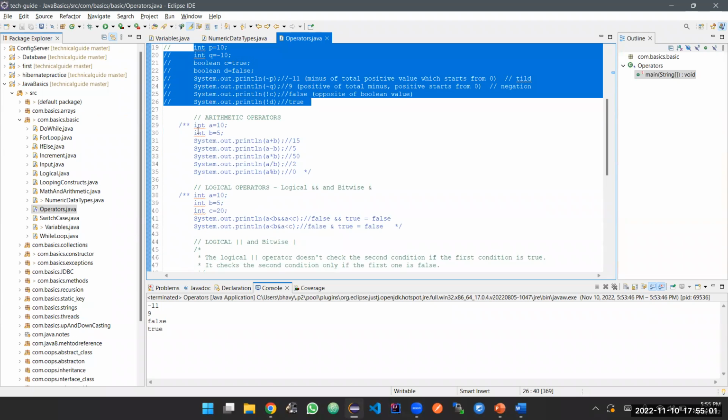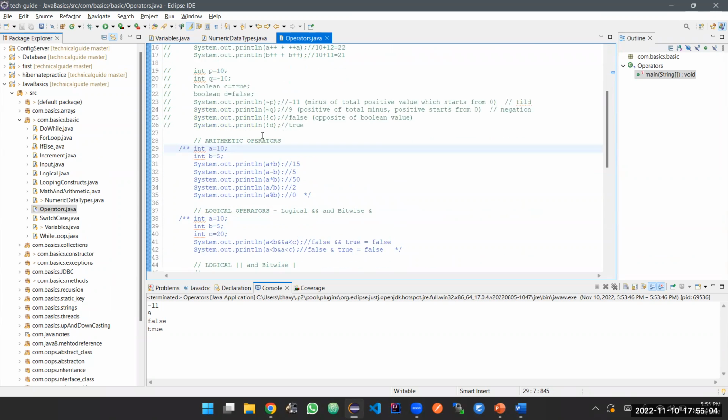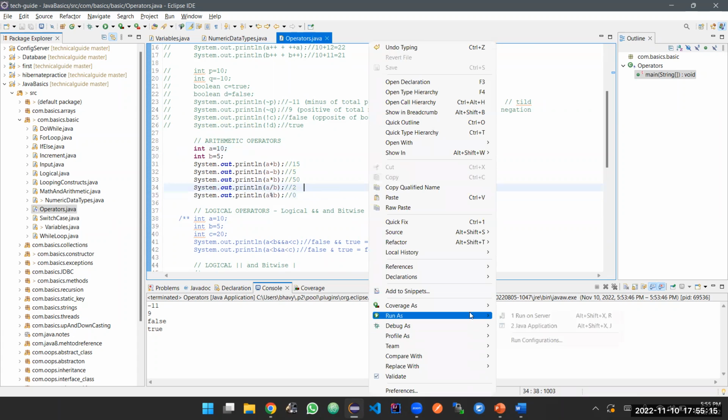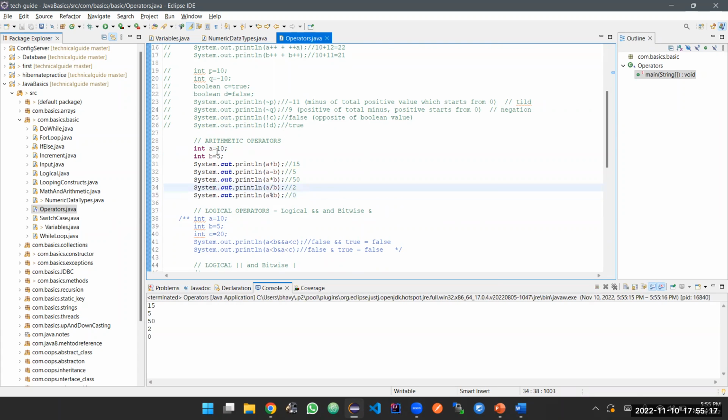I'm just declaring two variables A and B, and if I do an addition, if I do a minus, I'm going to get the respective values. So 10 plus 5, 10 minus 5. This is called the multiplication. This is called the division. Division will return the quotient, and this returns the remainder, and this is called the modulo symbol.